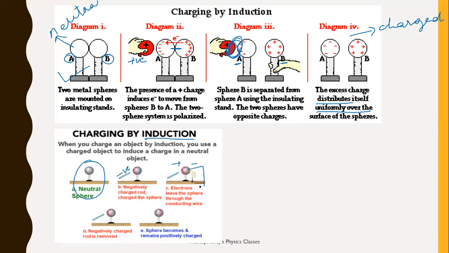And that negative side is contacted with the ground. As it is negative charge, the ground will receive the charge. So some amount of charge gets transferred to the ground. As a result, this body gets charged. The total positive charge will be uniformly distributed on the surface. This is also charging by induction, but this is by earthing. So in charging by induction, there are two possible cases: you can ground a neutral body so that it gets charged, or you can take two neutral bodies and charge them.